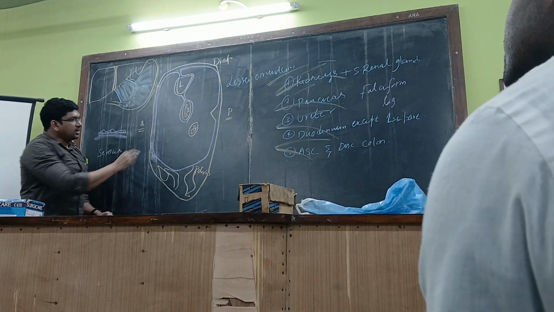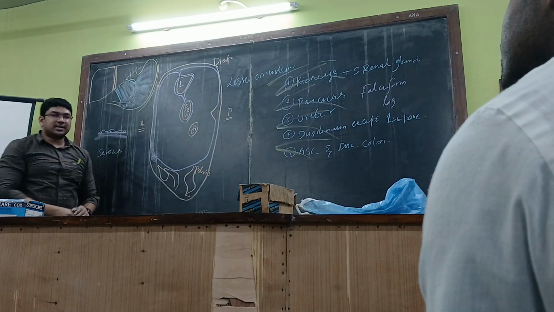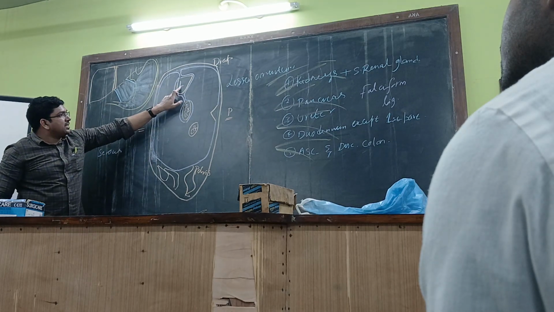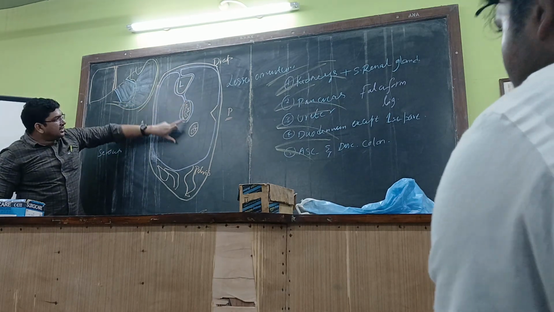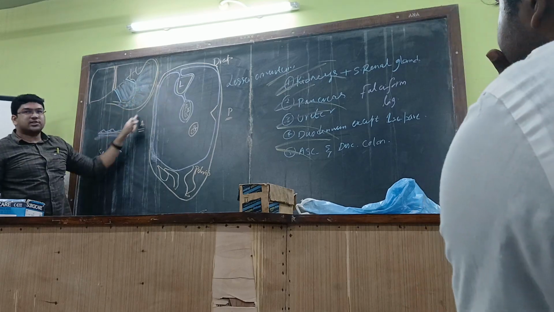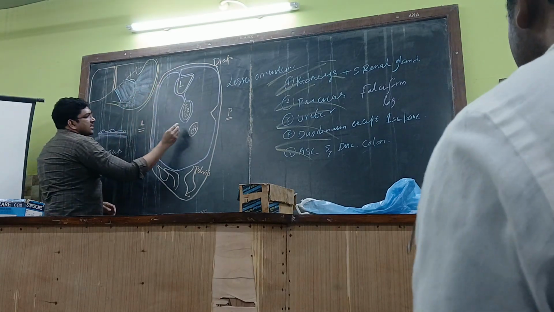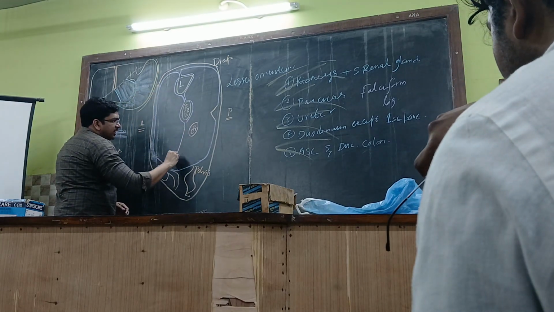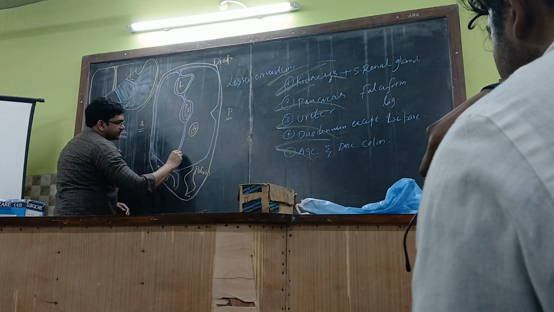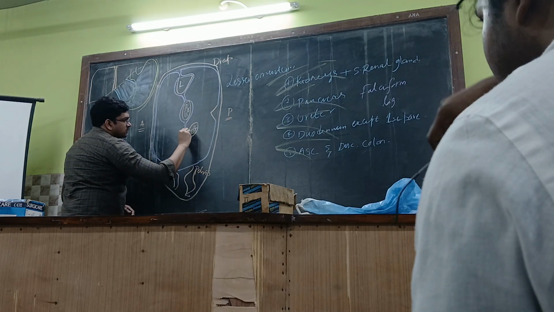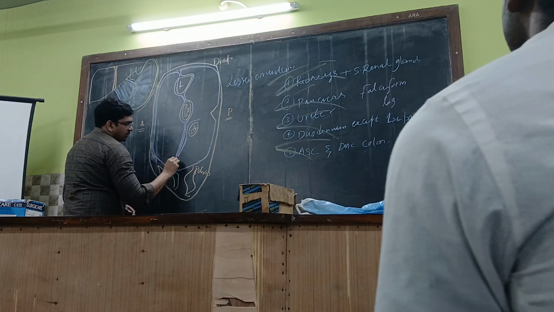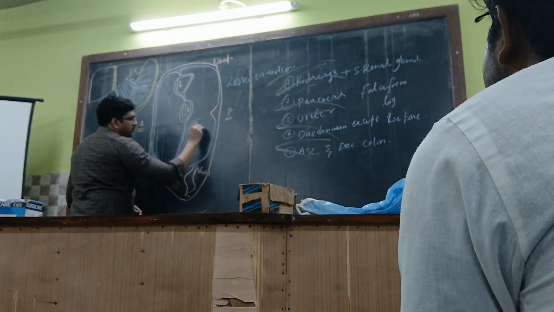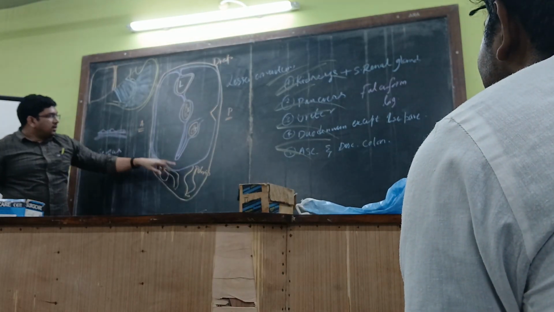Getting it? And then after reaching the stomach, so this is the lesser curvature from the liver, lesser curvature of the stomach. And then opposite to that will be the greater curvature of the stomach over here. So from this greater curvature, again the two layers will be joined in this manner. See here.